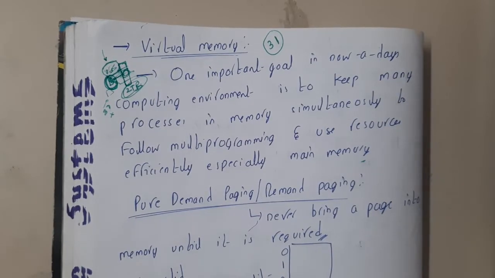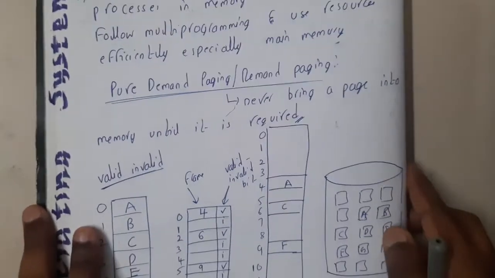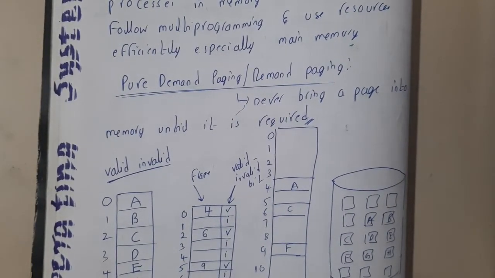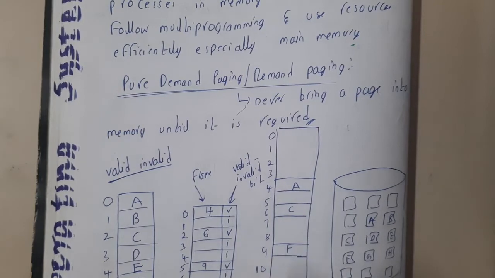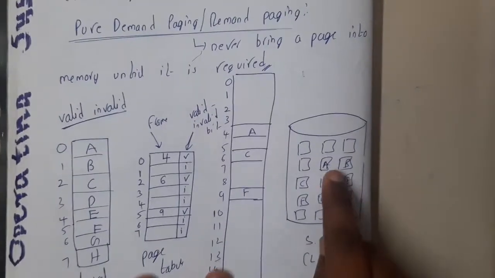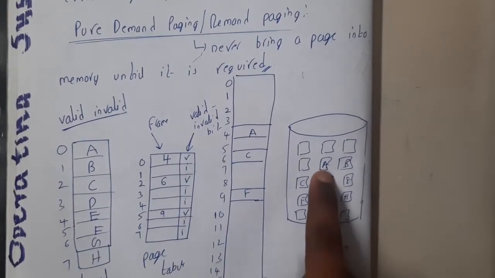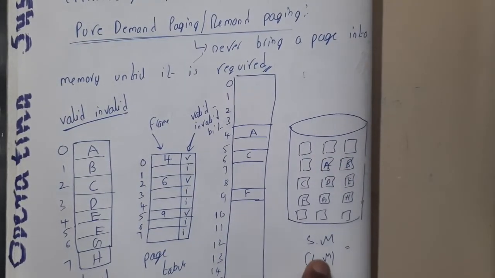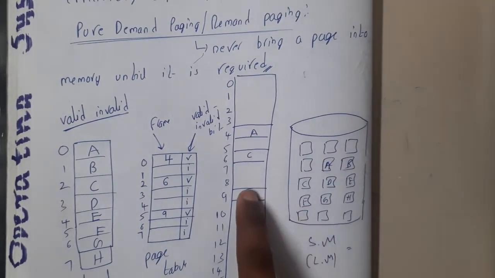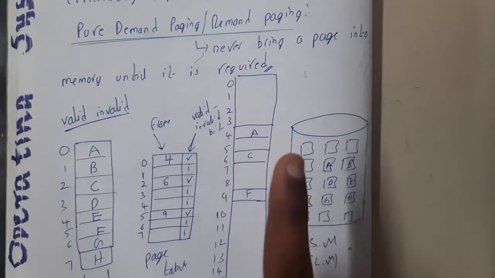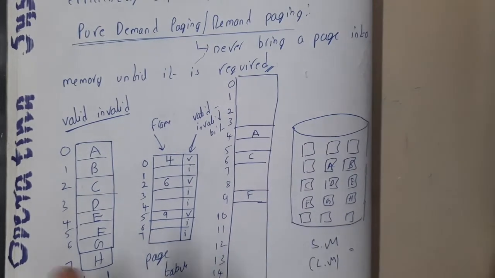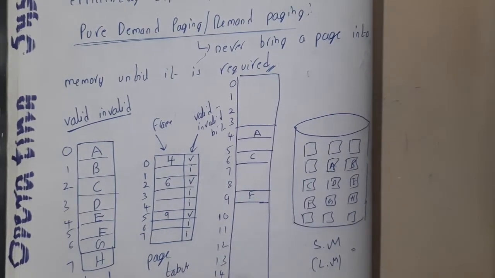So now, what is pure demand paging? Pure demand paging is a concept with respect to virtual memory. What this paging approach says is, if you are bringing a particular page or a particular segment from secondary memory to main memory, bring it only if it is needed. Basically, don't bring unwanted things. That is what pure demand paging says, guys.